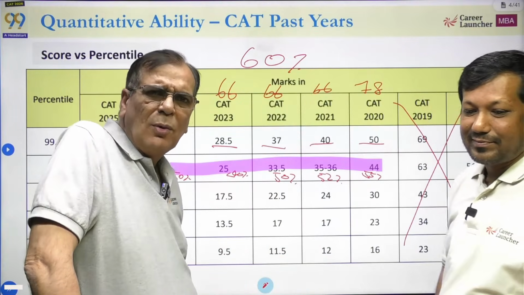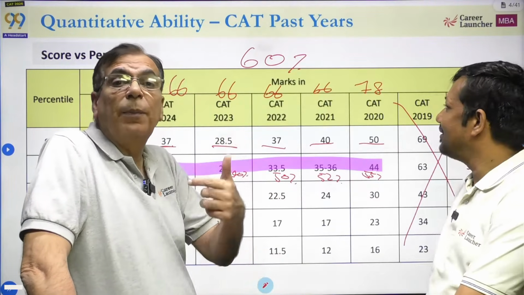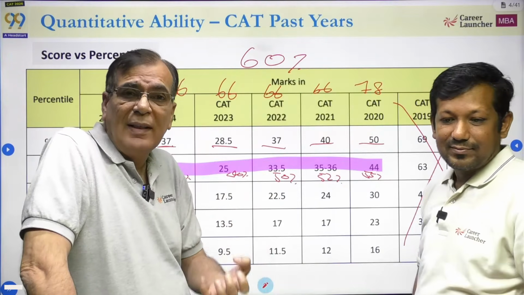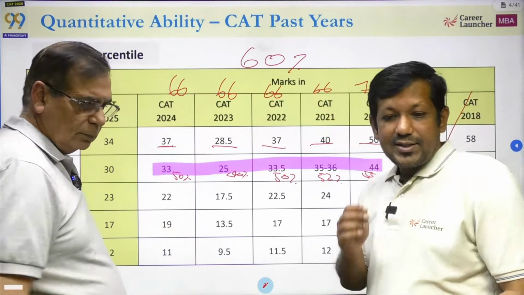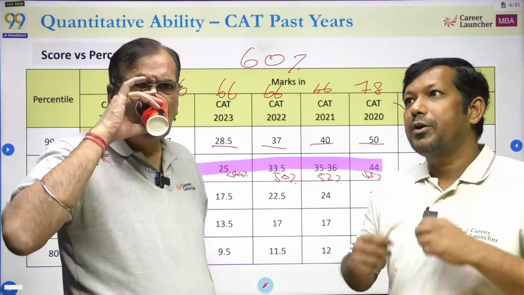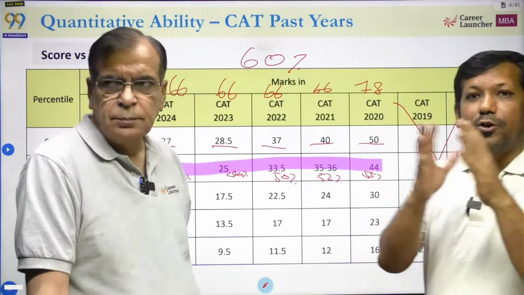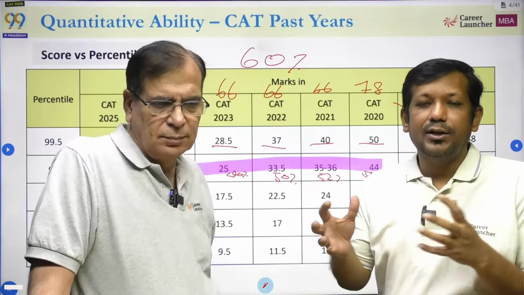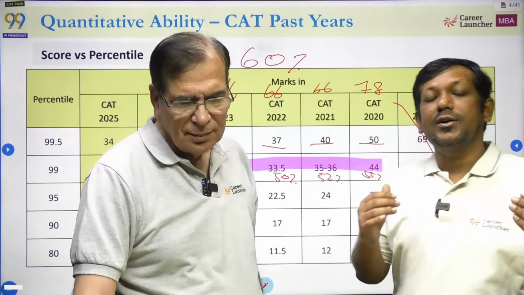Sorry, okay. So please remember, this is not the paper only of solving or knowledge. There is a paper of temperament. There's a paper of your ability to handle the situation in terms of leaving the right question, in terms of attempting the right questions. Yeah. I always tell people that quant generally becomes very difficult because it is the third section of the exam. The first you have spent a lot of time in VA, second you have spent a lot of time in DILR, and the third section is QA. So you are already very tired when you are writing the quant section.